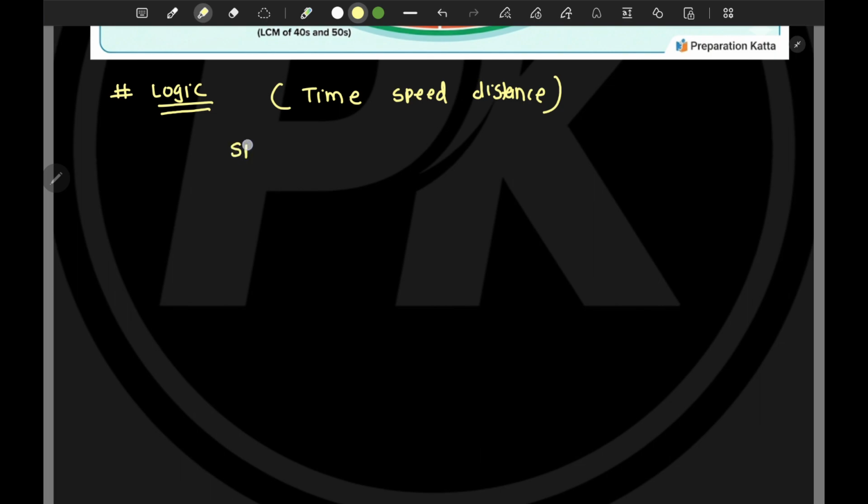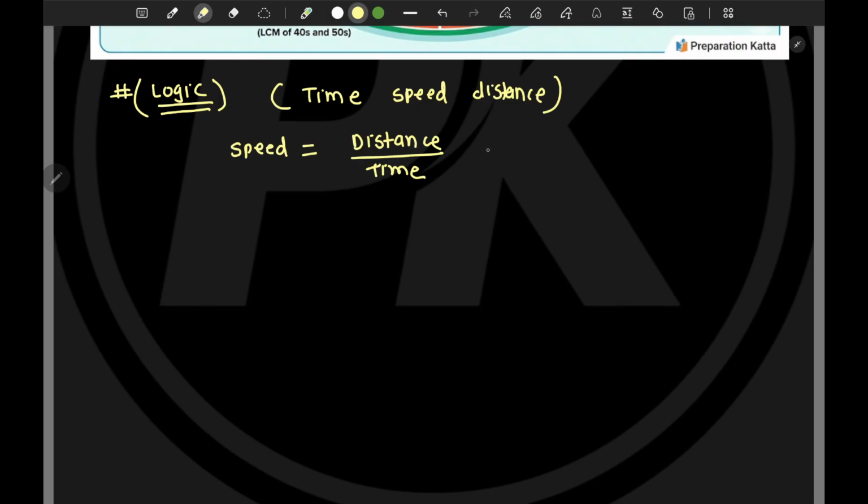For this kind of problem we already know the formula, which is speed equals distance divided by time, because we have seen the train problems. After that, boats and streams, we used a similar formula. Hence this is an extended topic of speed, time, and distance, and this is the only formula we are going to use ahead.